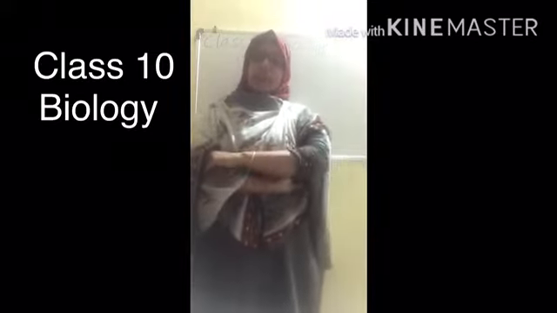So we discussed several modes of reproduction in our last class. Today we are going to see sexual reproduction. How can we define sexual reproduction? Sexual reproduction is the production of new individuals which involves the fusion of the male gamete and female gamete that we have studied in our lower session.